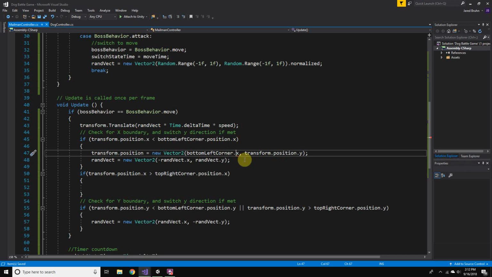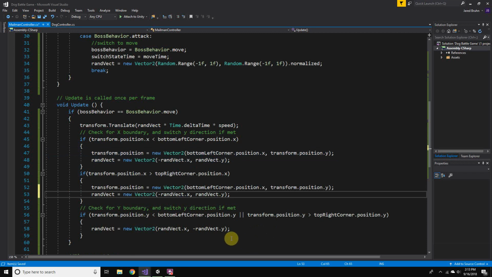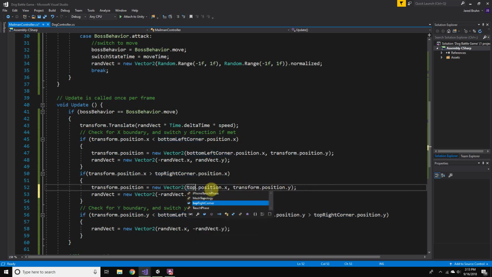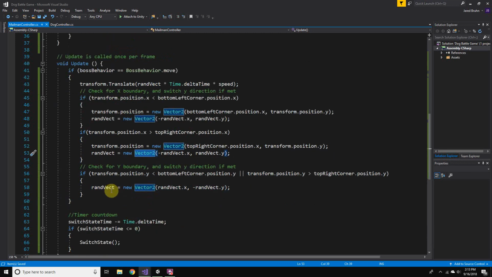Dot position dot X because it's a transform. And then we can copy this. Now since we're checking for the top right, we'll make the top right corner exactly the position X, and then do the same with the new random vector.